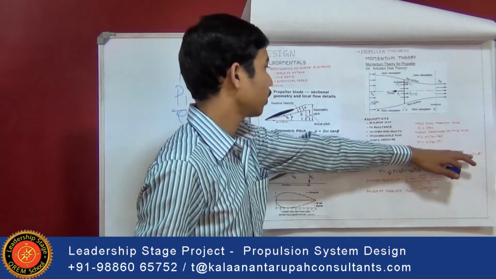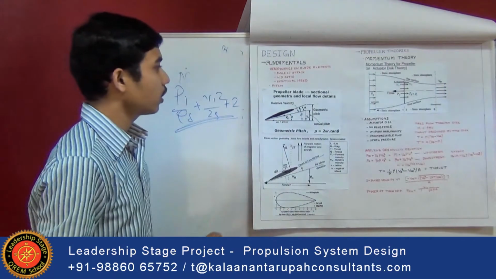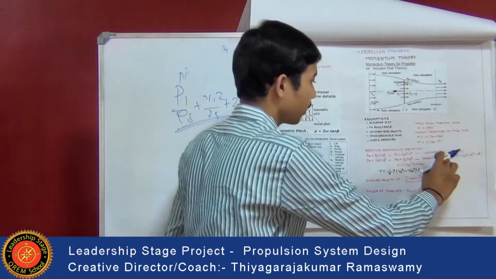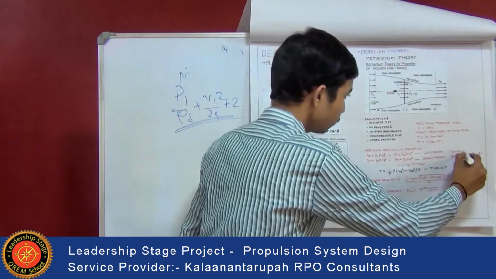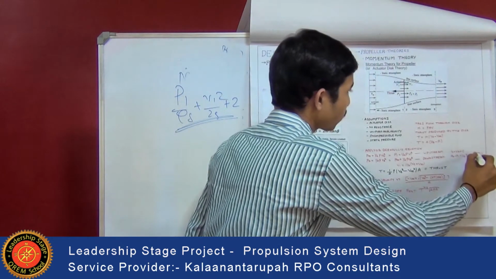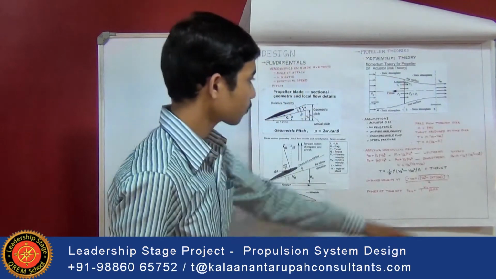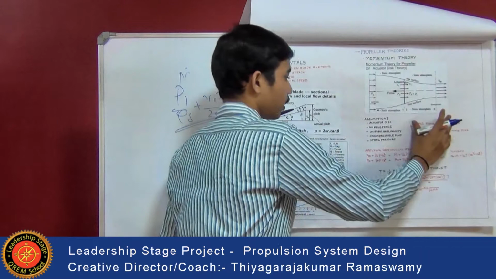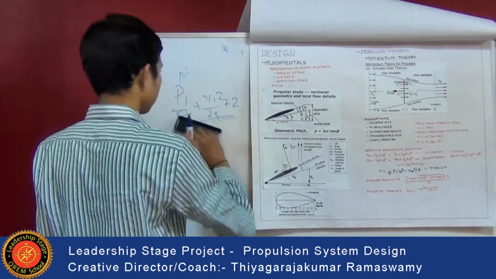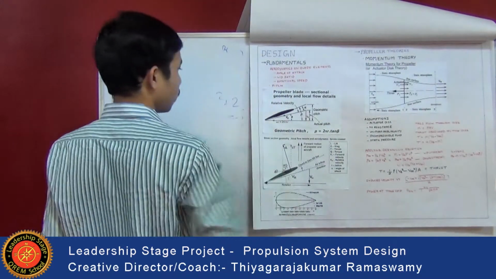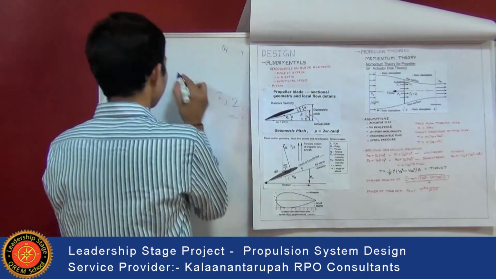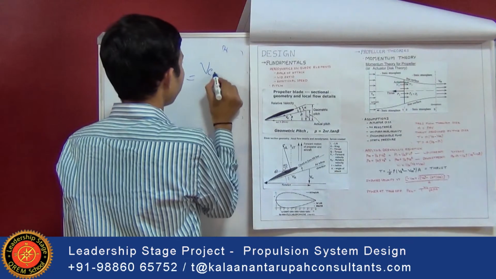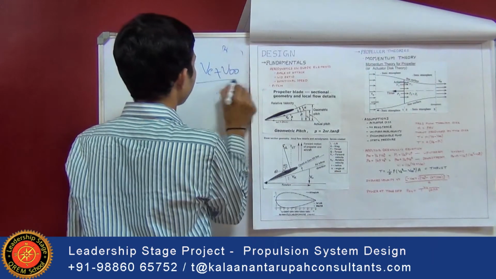Then the velocity V1 is equal to V2 and is considered constant. When it is considered constant, P2 minus P1 is equal to 1 by 2 rho into V2 square minus V infinity square. After determining this and applying these conditions, we get V1 is equal to V2 plus V infinity divided by 2.